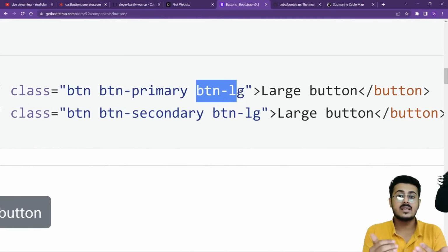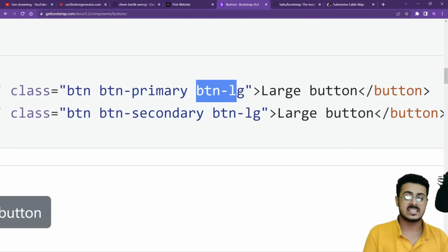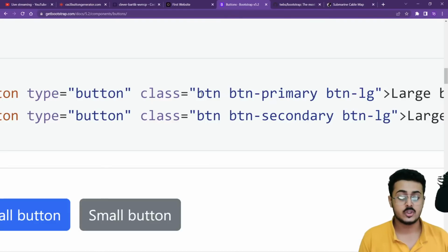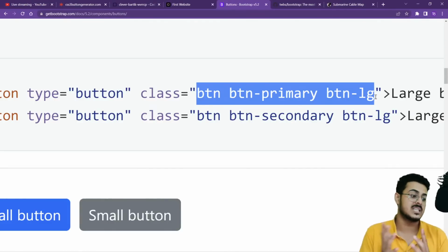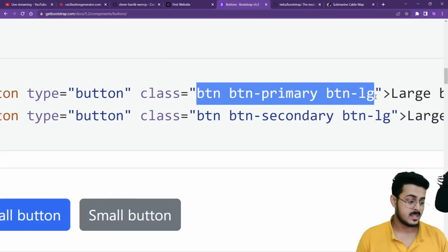So instead of applying CSS properties, you're just using the inbuilt Bootstrap class names. So you don't have to write 200, 300 lines of code. You directly use Bootstrap's inbuilt CSS properties. Okay.